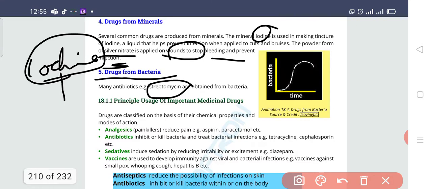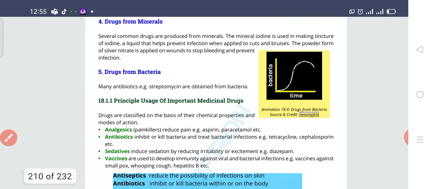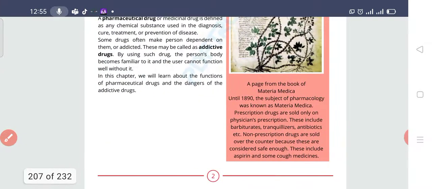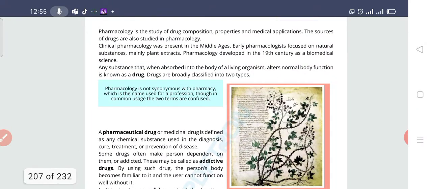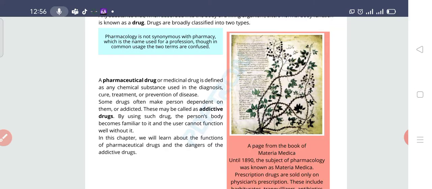Now students, what is your task? Your task is the assignment which you are going to give me: write down the questions. Write here the question: define pharmacology, and which type of pharmacology was present in the Middle Ages. Okay, define drug, define the types of drugs.